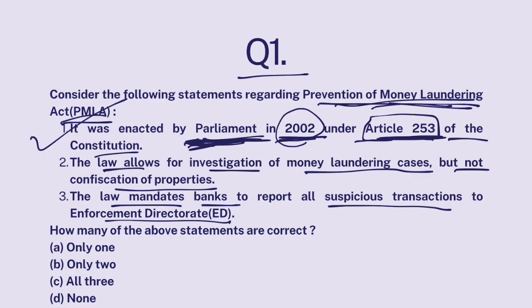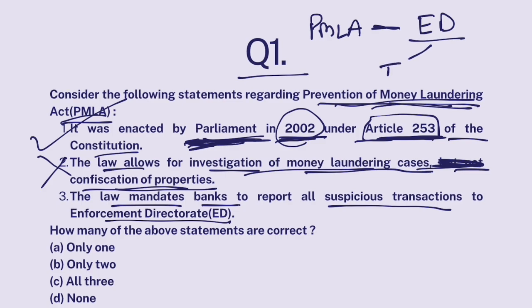Now, this law allows for investigation of money laundering cases, and if it is found that that person has created properties or assets using laundered money, then this act enables the government to confiscate those properties also. So confiscation of properties is also allowed. So this part is false. In fact, PMLA empowers Enforcement Directorate to investigate as well as confiscate properties. So Enforcement Directorate has the power under PMLA.